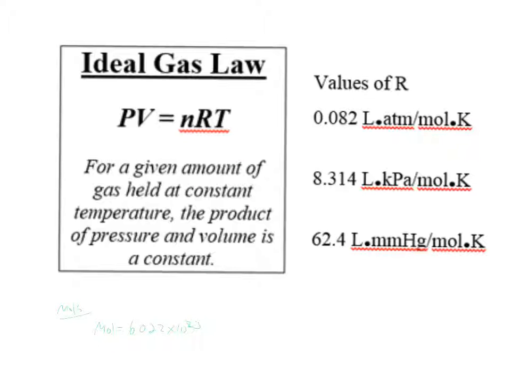So our ideal gas law can be used to make predictions about the pressure, temperature, volume, as well as the number of particles of a gas. So if we know any three of those four variables, we can rearrange this equation to solve for the unknown.